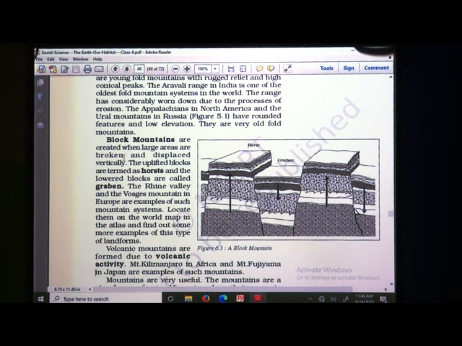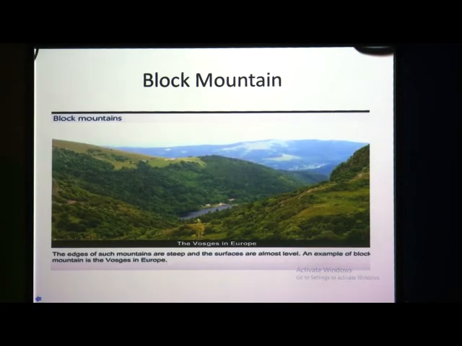So, block mountains are created when large areas are broken and displaced vertically. The uplifted blocks are termed horst, and the lowered blocks are called graben. The Rhine valley and the Vosges mountain in Europe are examples of such mountain systems. So, we will show you the picture of the Vosges mountain. Yes, this is a picture of a block mountain. This is the Vosges mountain in Europe.